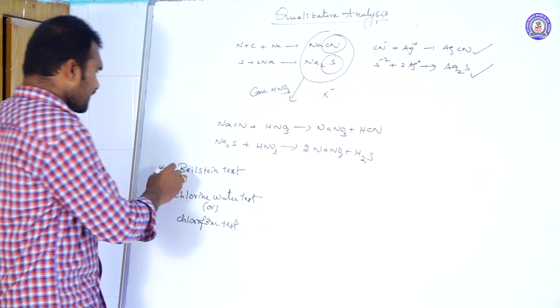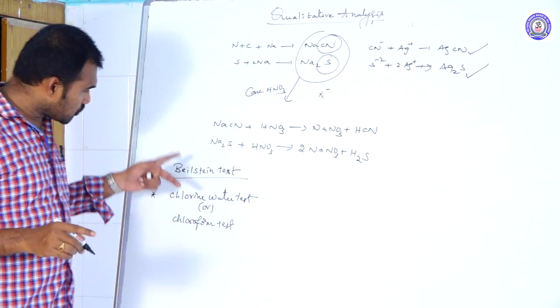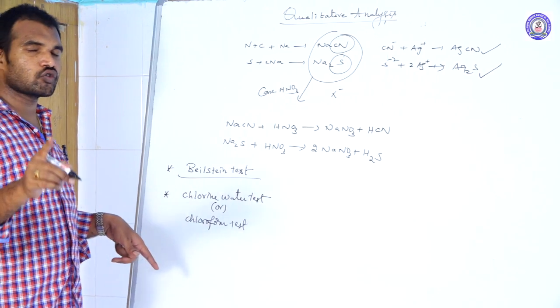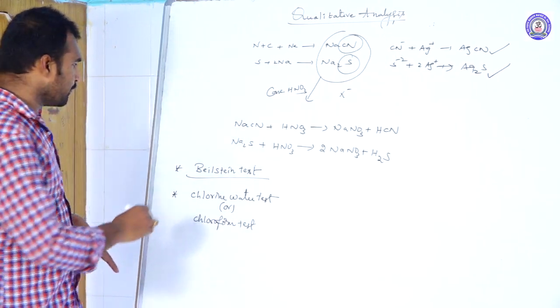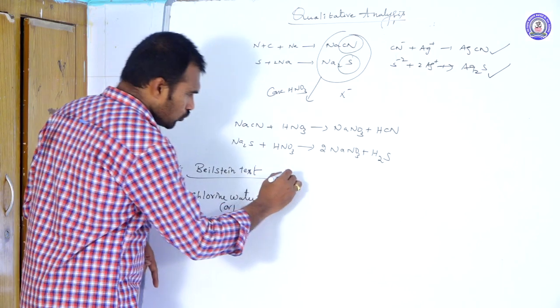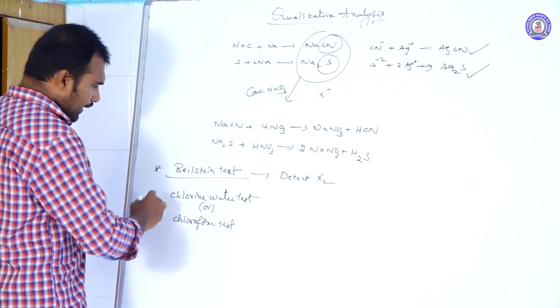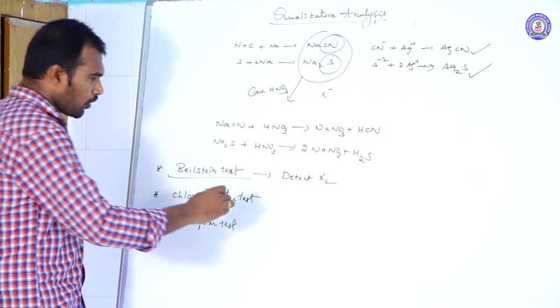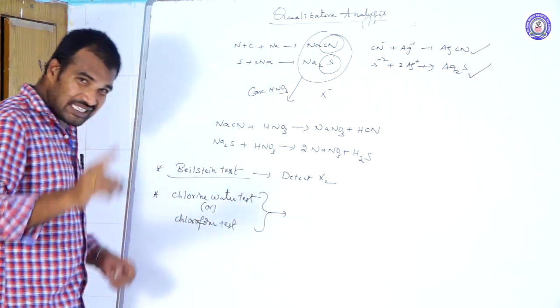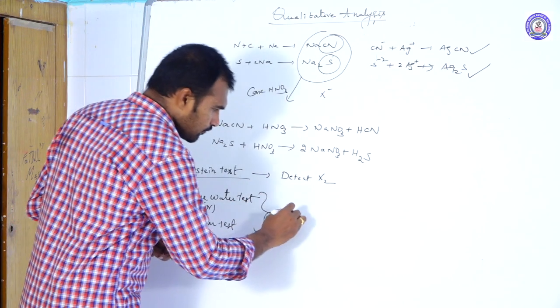These two tests are used to detect halogens only. The Beilstein test is used to detect halogens, and the chlorine water test or chloroform test is used to differentiate